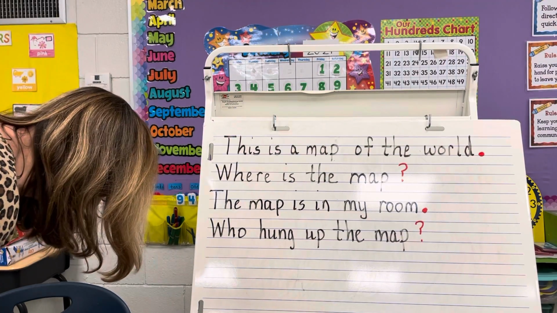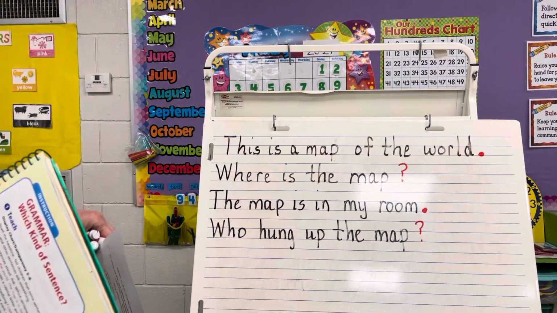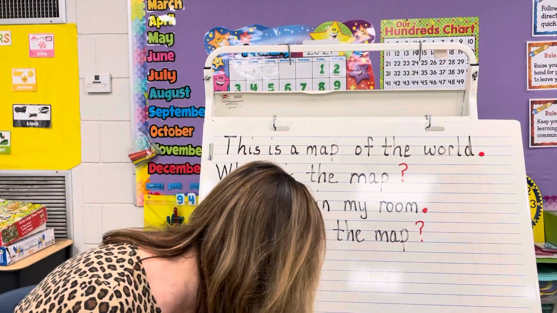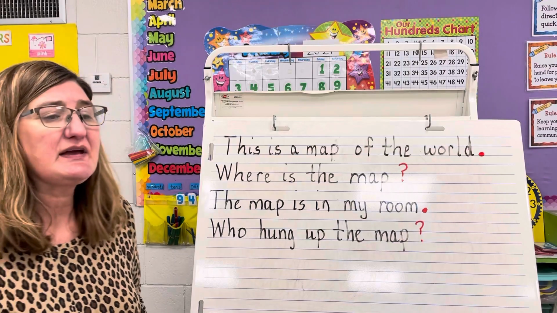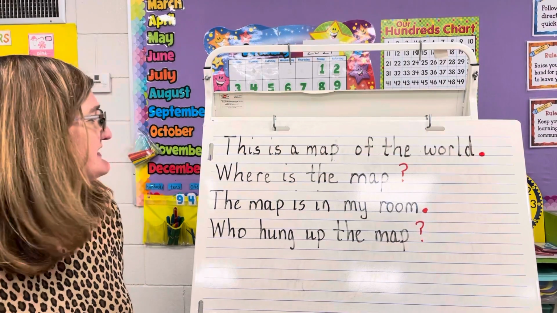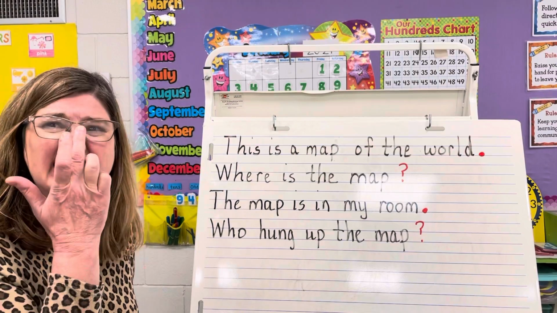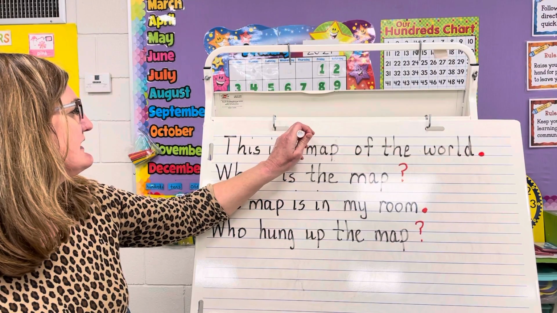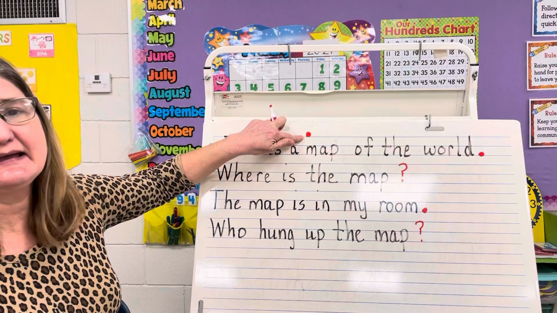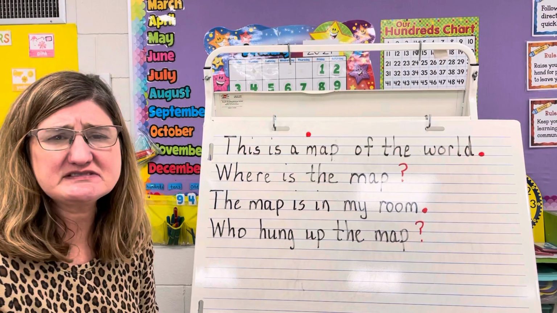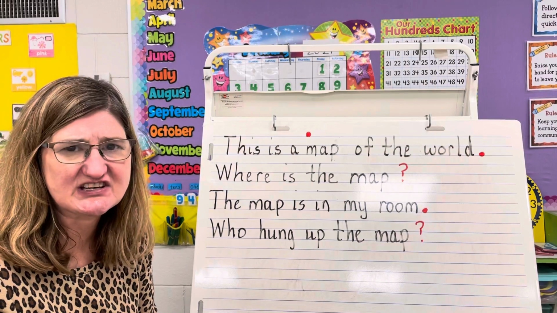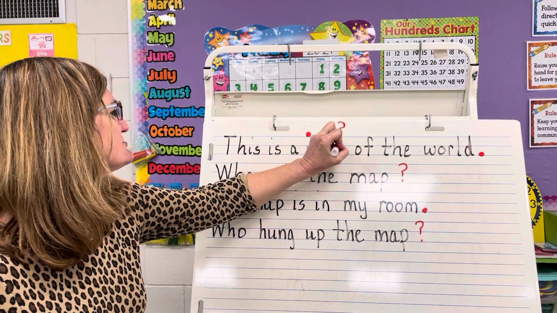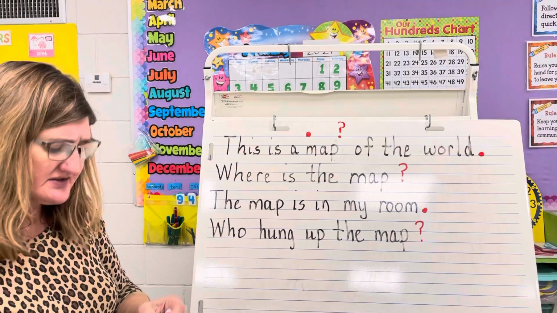All right, boys and girls, we are going to be talking about two kinds of sentences with our lesson today. And we know that sometimes we have sentences that tell us something. And we say that that is a telling sentence or a statement. And we always end those with a, what kind of mark is that? A period. But sometimes sentences ask questions. And we end those sentences with a question mark.